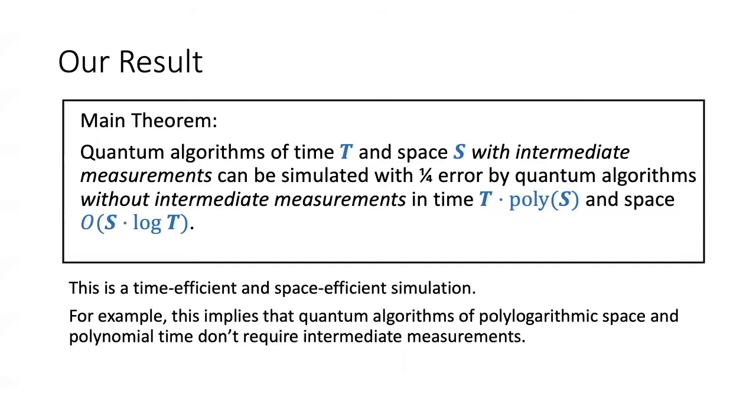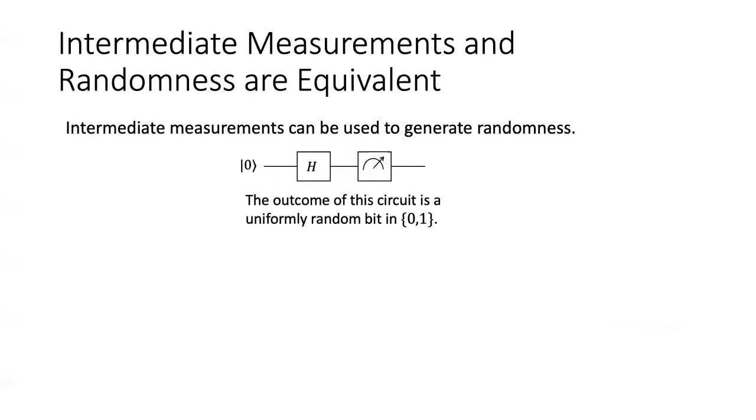I will now begin describing our second result. But before that, I'll describe the connection between our first and second result. The connection is the observation that intermediate measurements and randomness are equivalent. What do we mean by that? First, intermediate measurements can be used to generate perfect randomness.